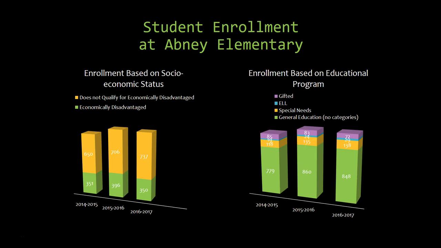At Abney Elementary, on average, we have approximately 34% of students that qualify as economically disadvantaged. The numbers have fluctuated slightly over the last 3 years, but have remained steady within 4%. On average, our student population is 78% general education, 12% special needs, 8% gifted, and 2% English language learners. These percentages remain consistent over the last 3 years.